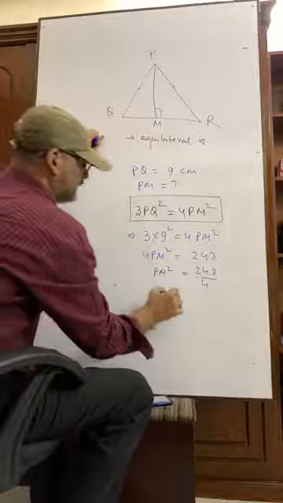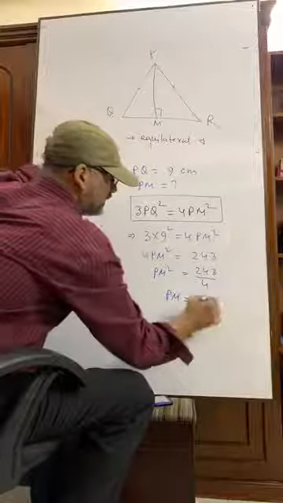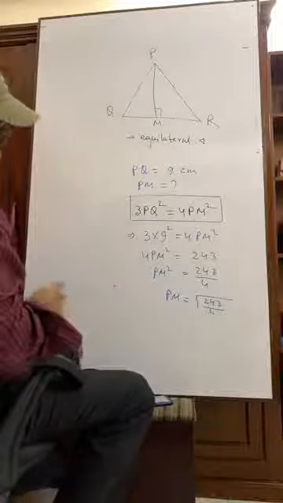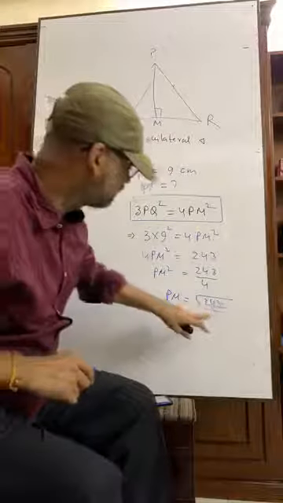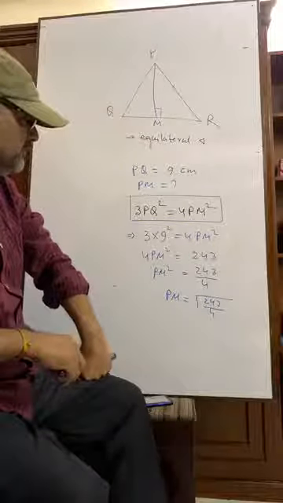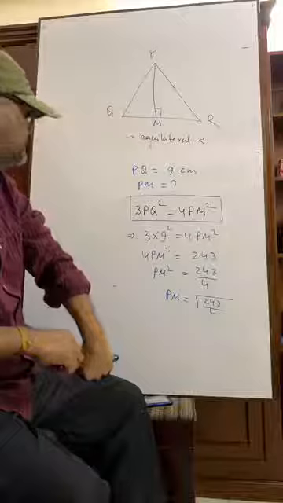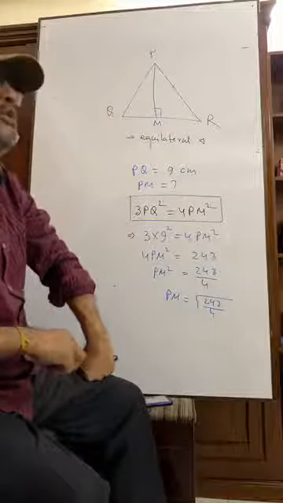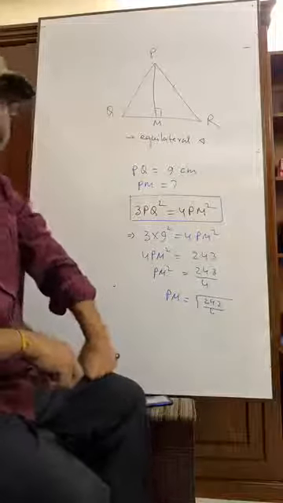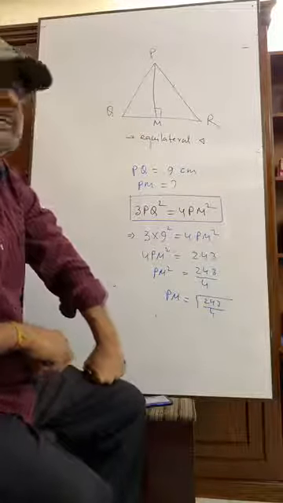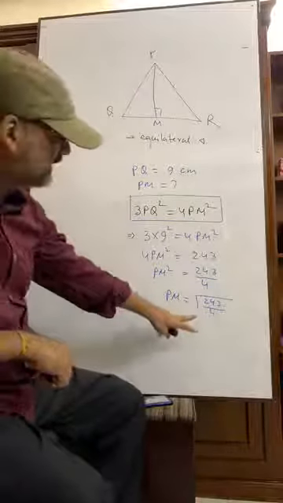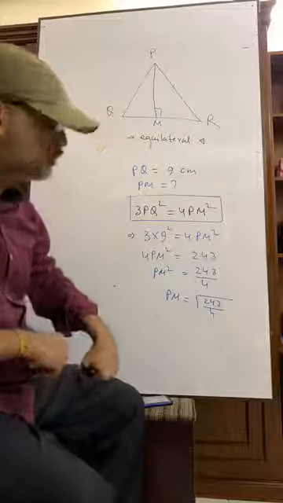And PM is equal to root over 243 by 4. Now you can use the calculator. It is about 61, very near to 61 or 60.75. If you get the square root of 60.75, it will be around 7 below 8, 7.80 something. Okay, so using a calculator, now you can find the square root.